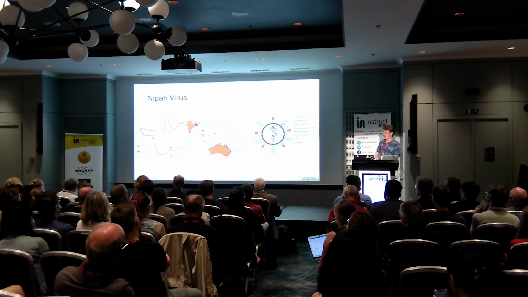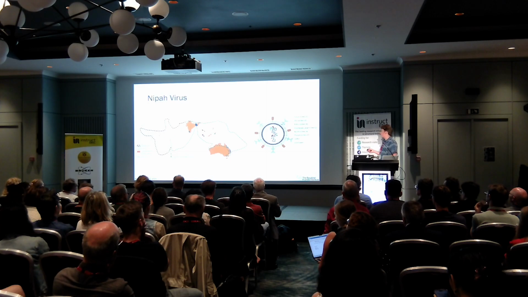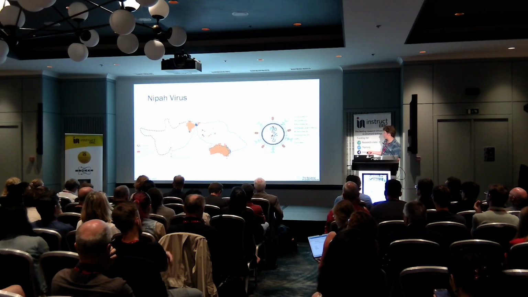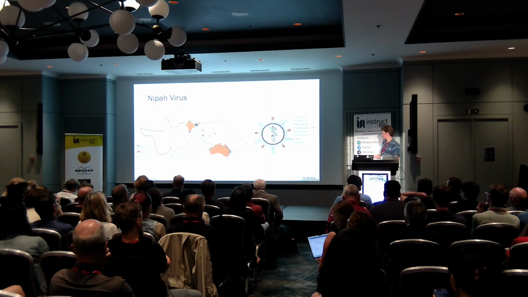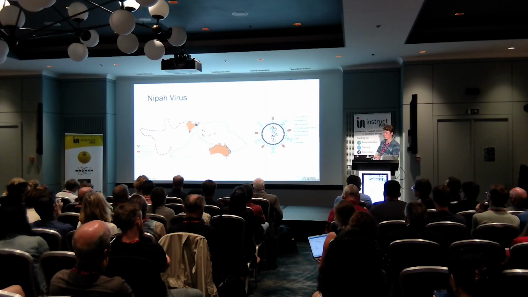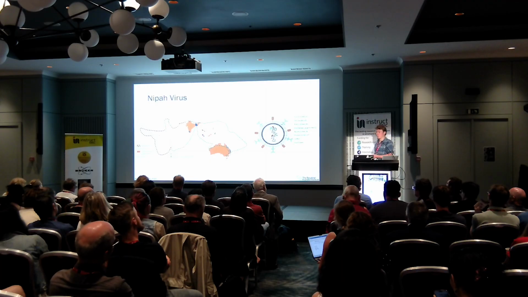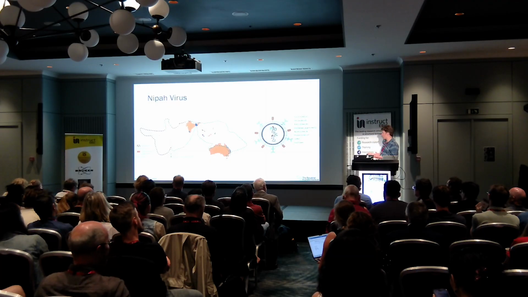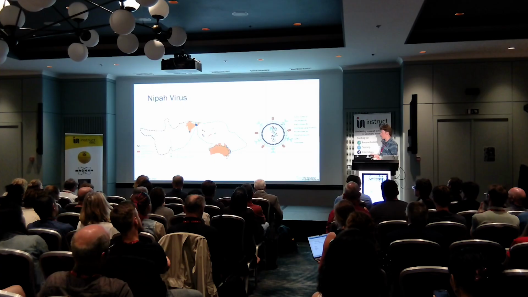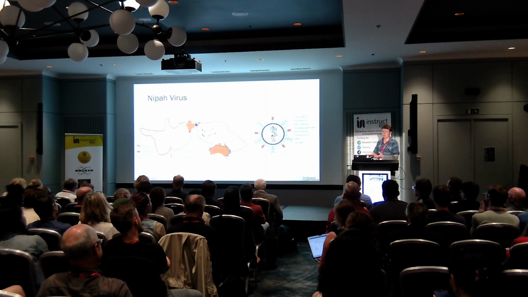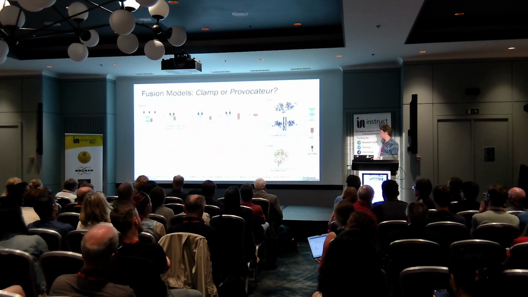Nipah virus is an 18 kilobase negative-sense single-strand RNA genome, and it has 6 structural proteins, of which the main two to note are the F protein, which is the fusion protein, and the G protein, the glycoprotein. The glycoprotein binds the host cell receptor ephrin B2 and coordinates fusion with the F protein. And it's a process that's not really understood in the literature so far.